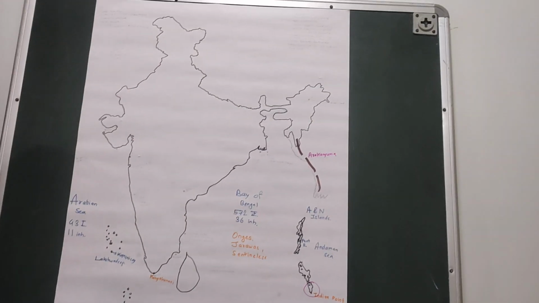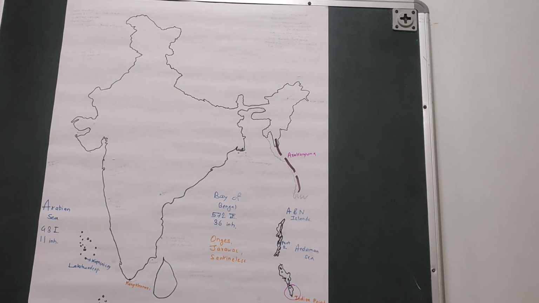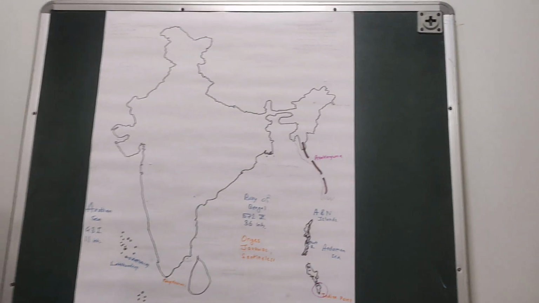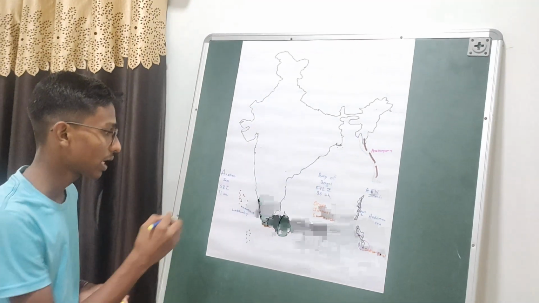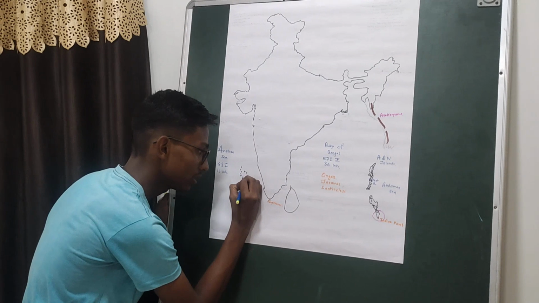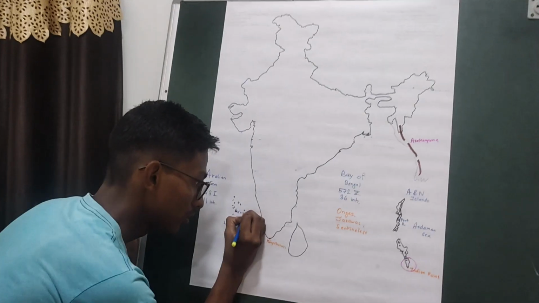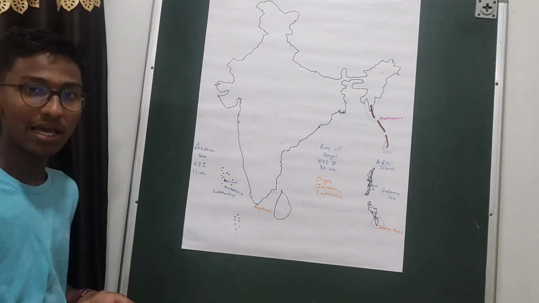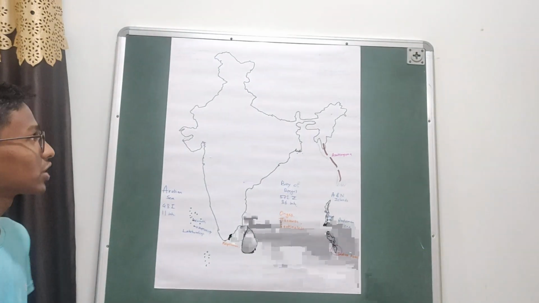As we know that Lakshadweep is a union territory, so it must be having a capital. So the capital of Lakshadweep is this one. This is the Kavaratti Island. All the administrative purpose of Lakshadweep is happening in the Kavaratti Island, and it is the capital of Lakshadweep.